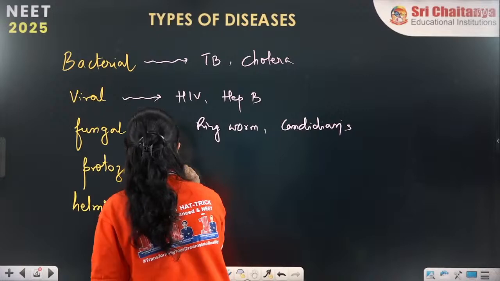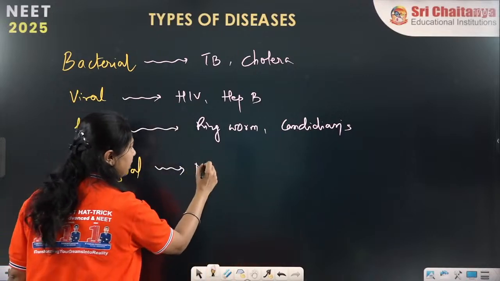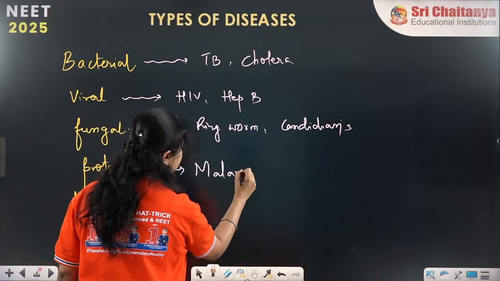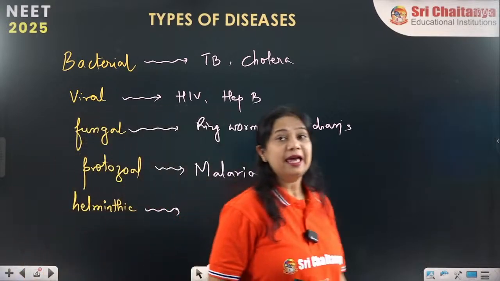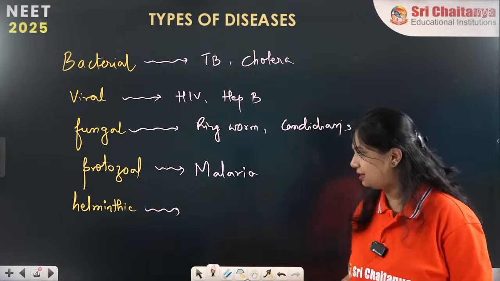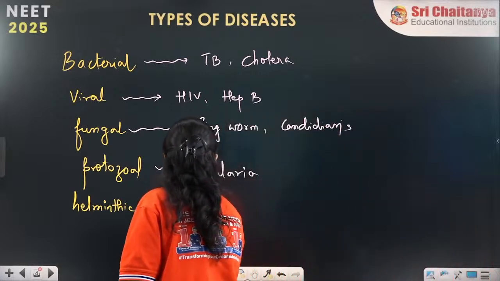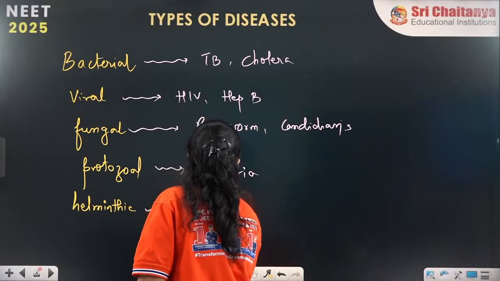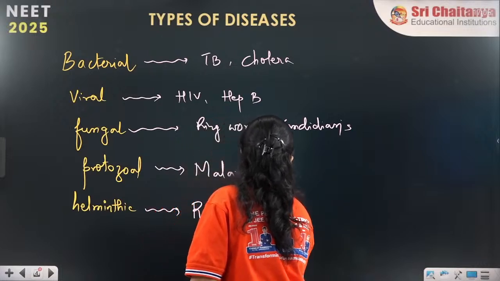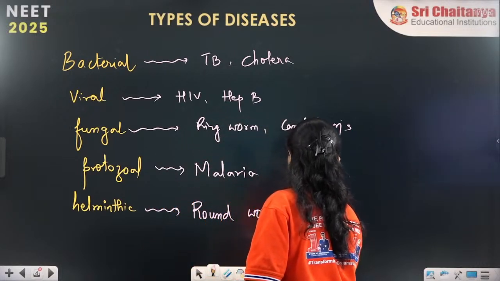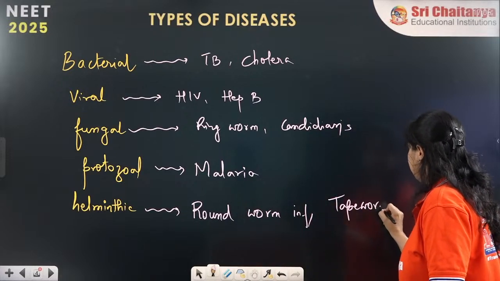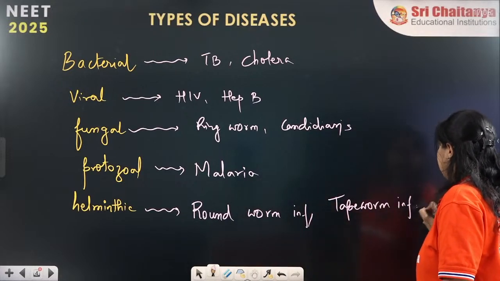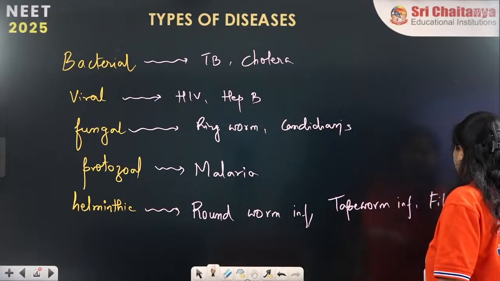The protozoal infections like malaria and dysentery. Helminthic diseases like roundworm infection, tapeworm infections, as well as the filarial worm or elephantiasis.